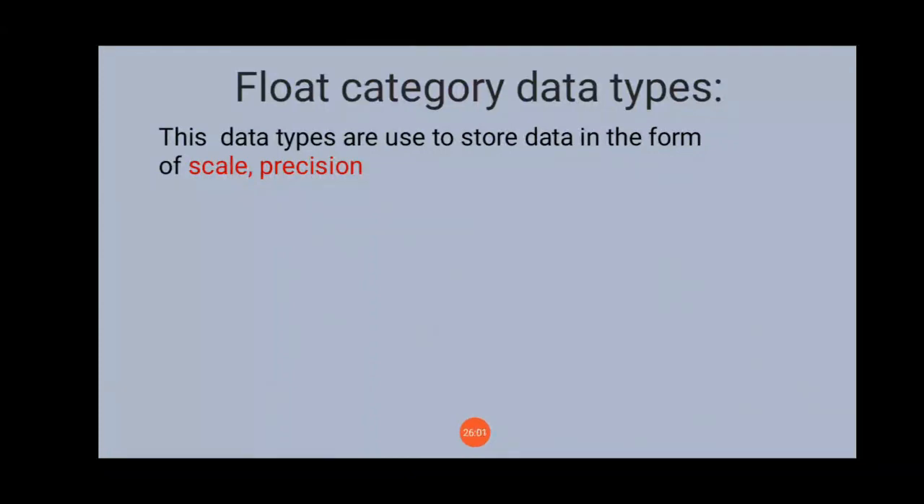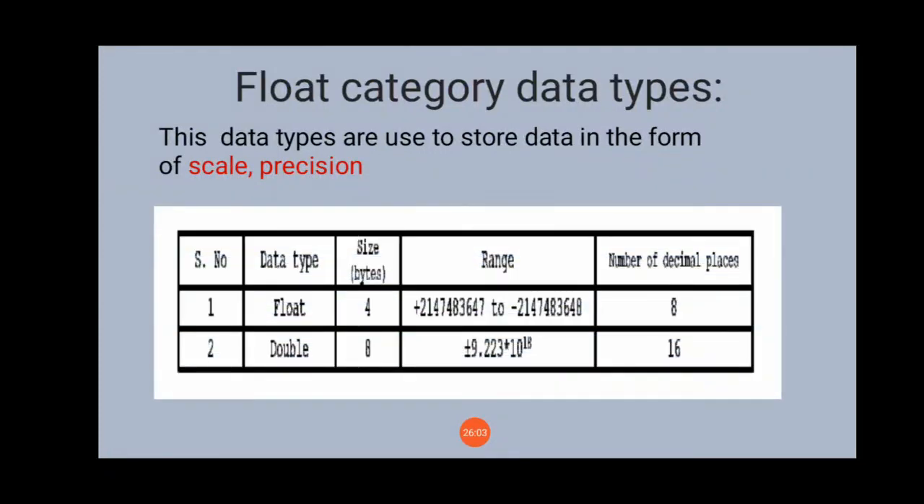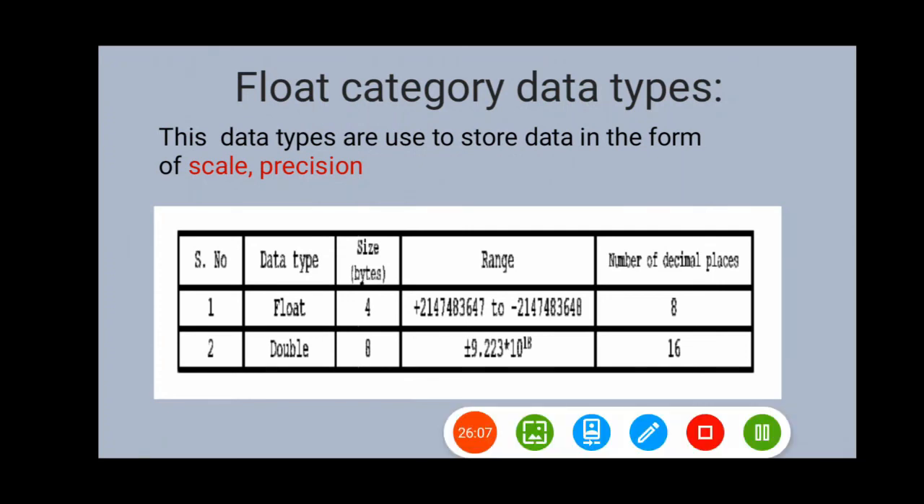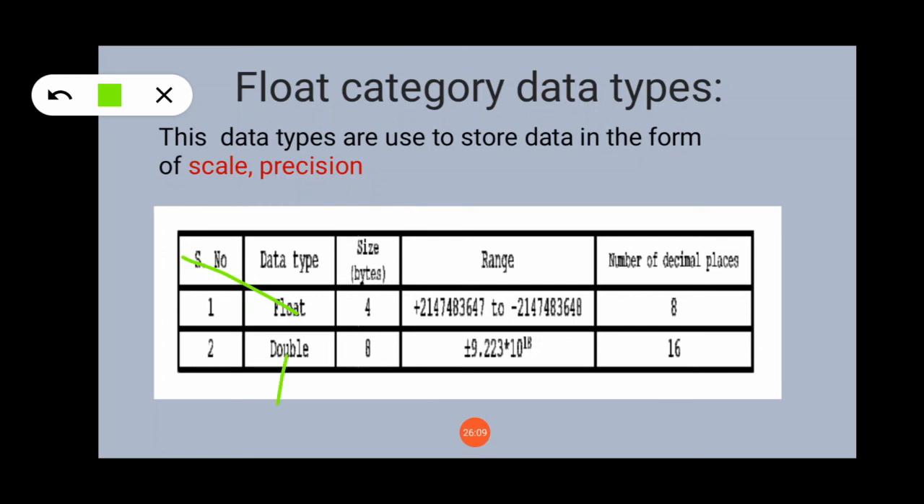And in Java, two floating data types are available. The first one is called float, and the second one is called double. For float, 4 bytes are available, and for double we use 8 bytes.